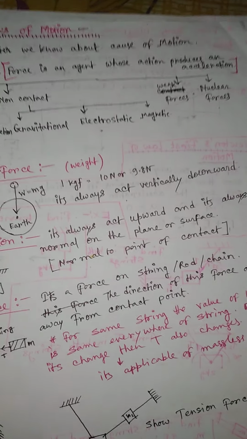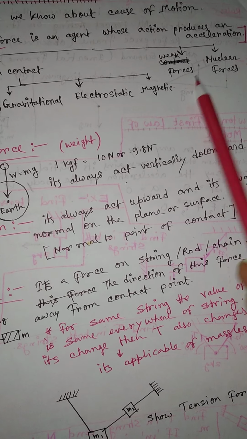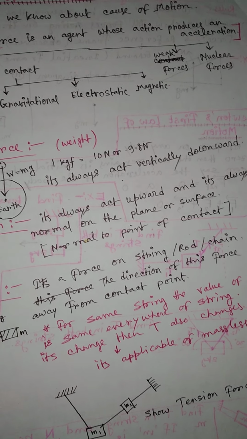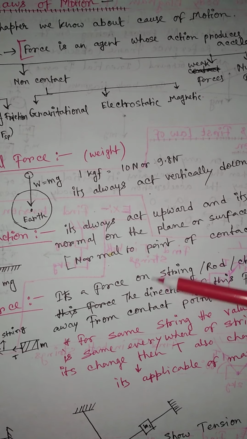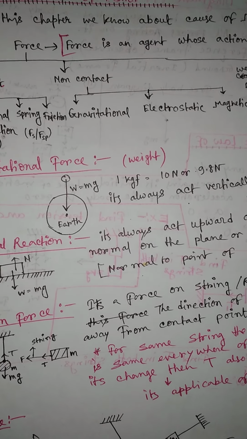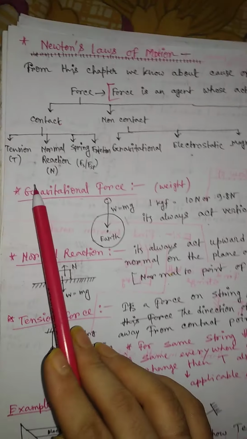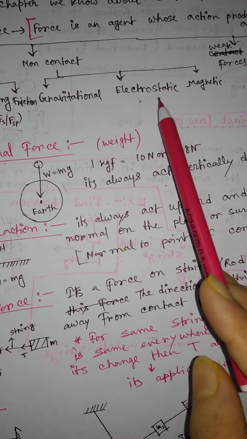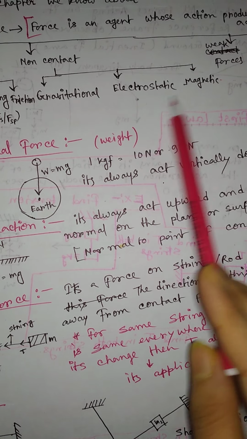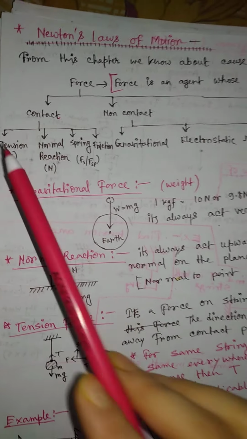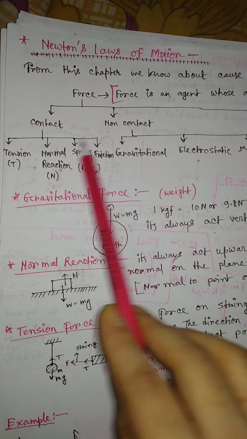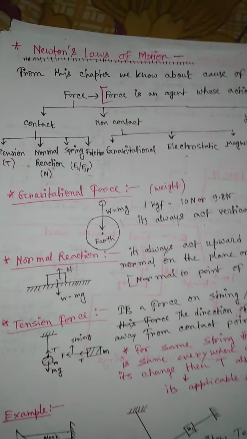This one is weak force and this one is nuclear force. We will only study these two forces in class 12, and in class 11 we have to study all the others.